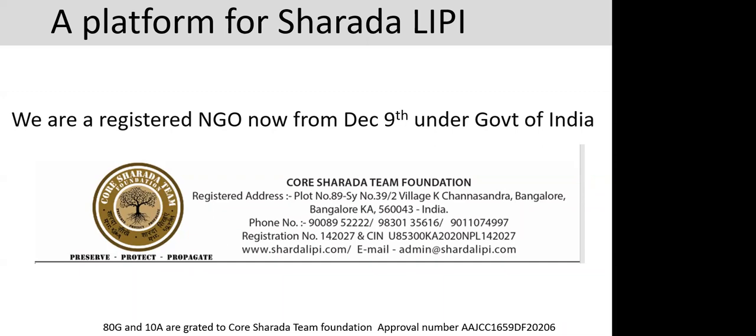We don't want those manuscripts to be destroyed. But it is not just manuscripts, because manuscripts are the past. What is the present? We also want to propagate this script and bring it into daily life. That is the vision of our team.